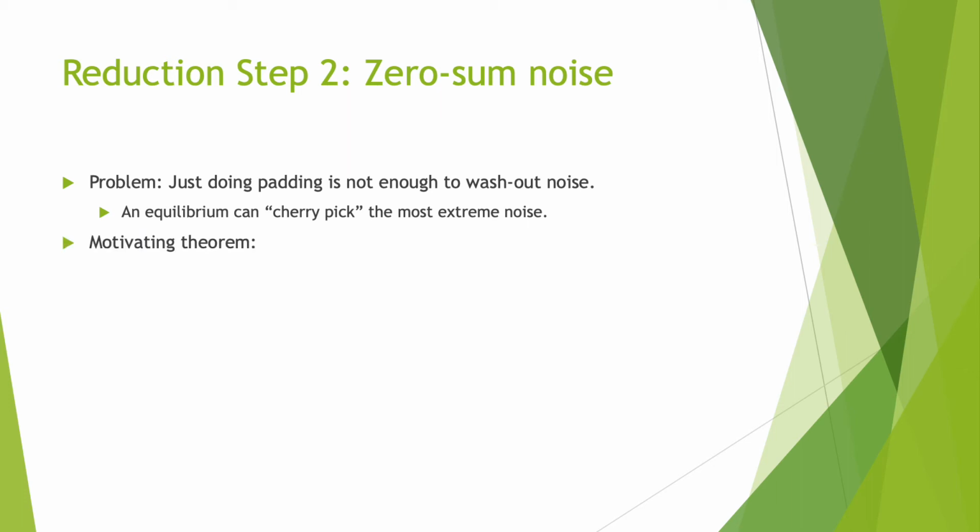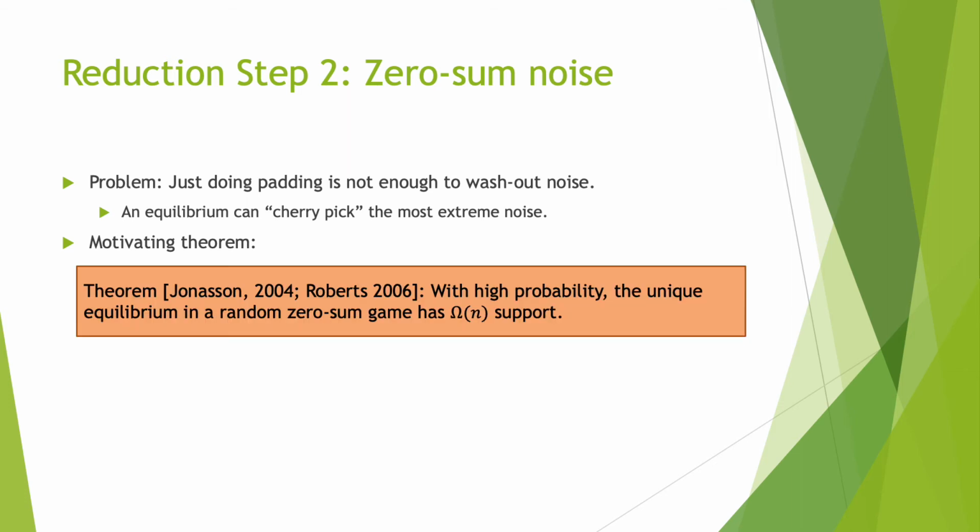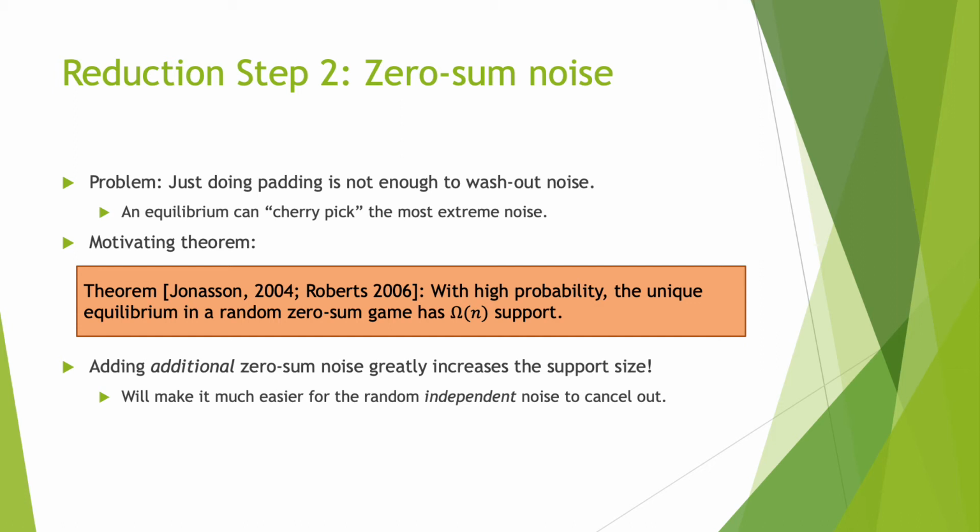To get around this, we need to use the following theorem of Jonasson and Roberts, which says that with high probability, the unique equilibrium in a random zero-sum game has omega n support. So in particular, in a zero-sum game, the strategies really like to be spread out. We'll use this as a gadget in our reduction so that we'll end up causing the independent noise to cancel out. And in fact, the zero-sum noise will just happen to cancel out as well, as you'll see, which is enough to have the hard game shine through.